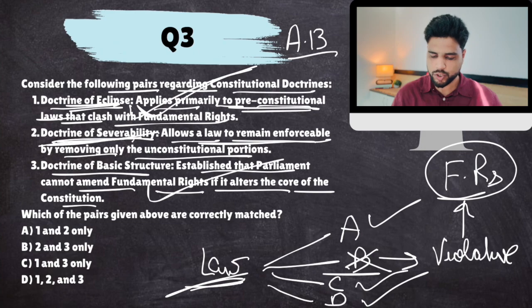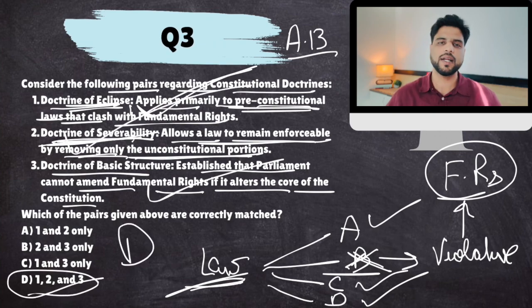It allows a law to remain enforceable by removing only the unconstitutional portions, like B over here. So this is also correct. All 3 definitions are correct.